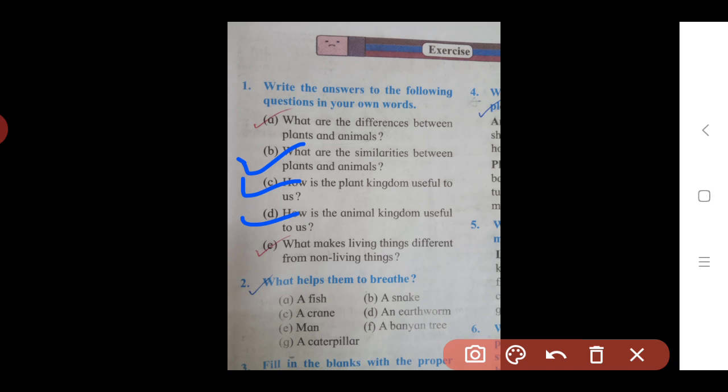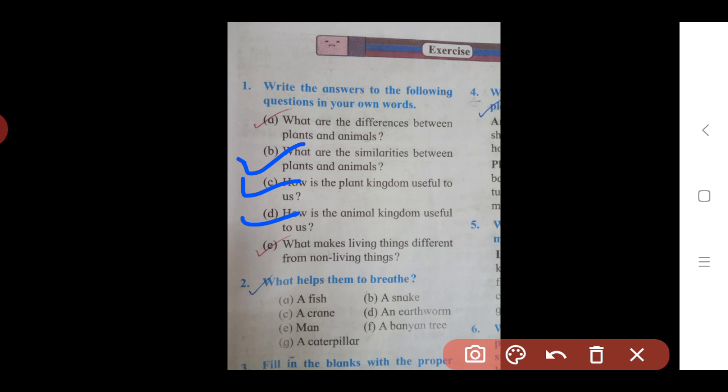The next use is domestic animals like dogs, cats, etc. These are kept for entertainment. We know dogs also guard our house. The next use is earthworms, which are present inside the soil. These earthworms make the soil aerated and fertile, so plants also grow very well in such soil. In this way earthworms also help us.